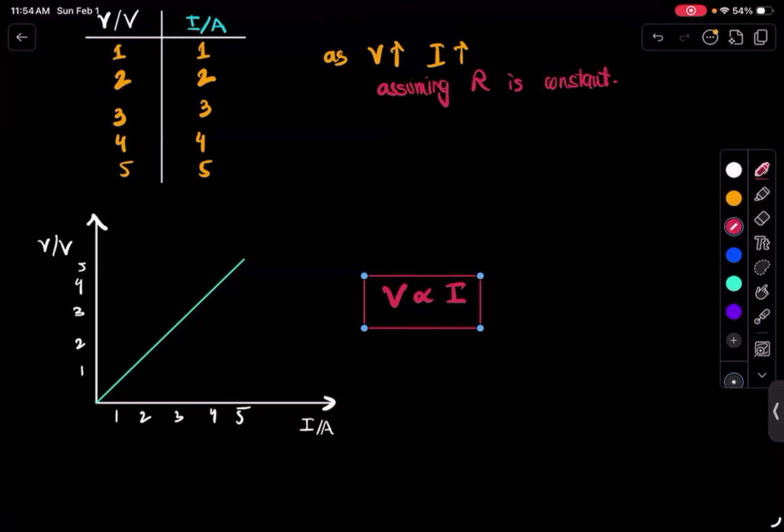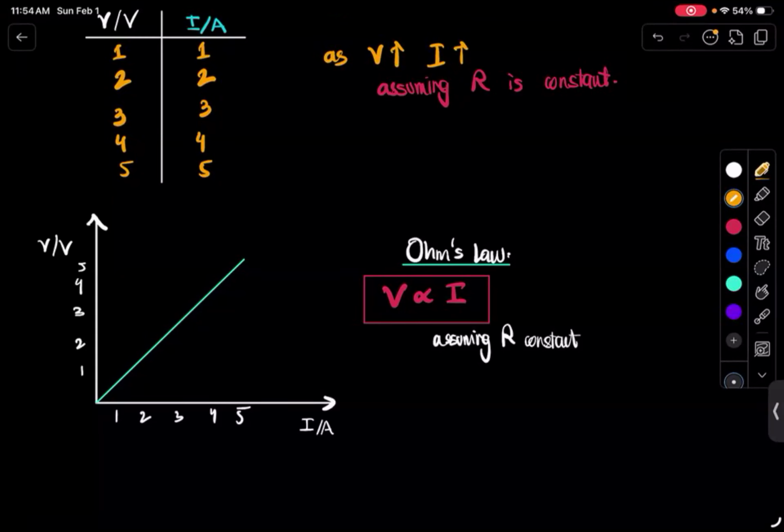And that's absolutely right, assuming R is constant. And this is what Ohm's law is. Ohm said that if you keep the resistance constant, then voltage is directly proportional to current. That is the most important law of electricity.